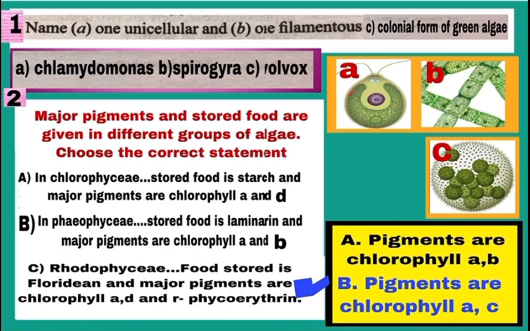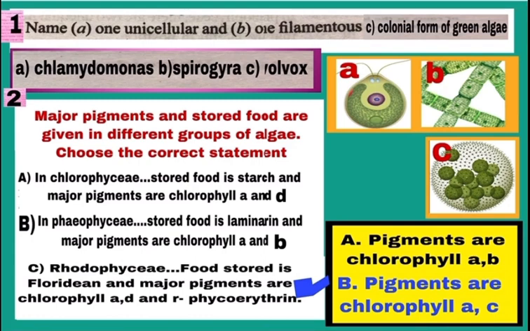B statement, देखिए. In Phaeophyceae, stored food is laminarin and major pigments are chlorophyll A and B. This is also wrong. Major pigments are chlorophyll A and C in Phaeophyceae. Third statement, देखिए.